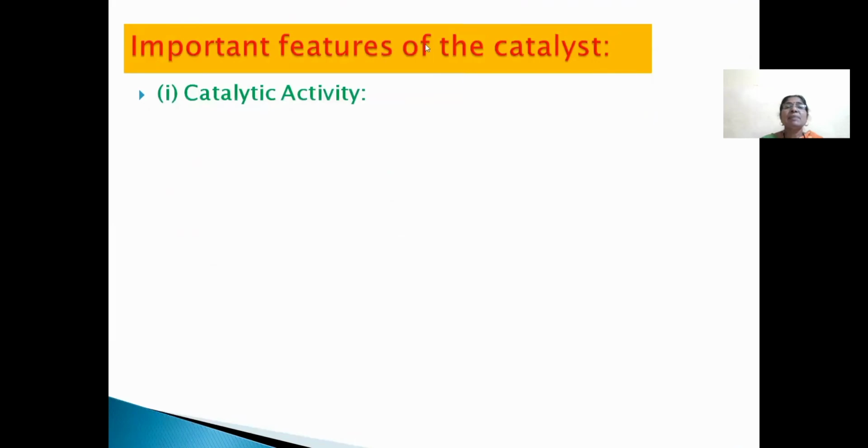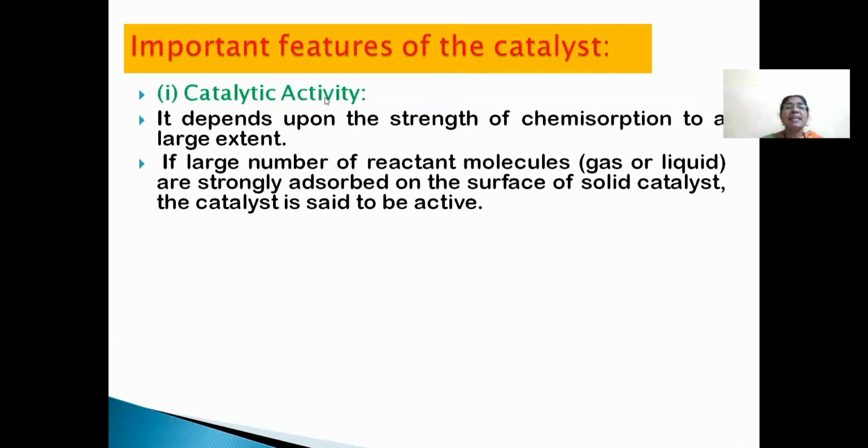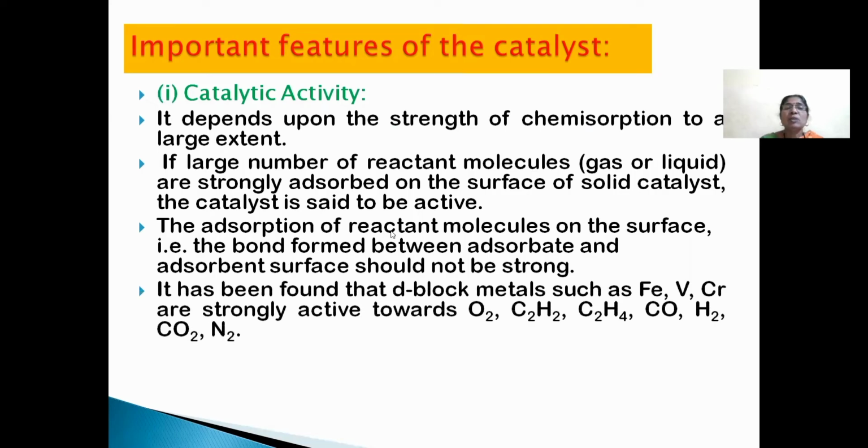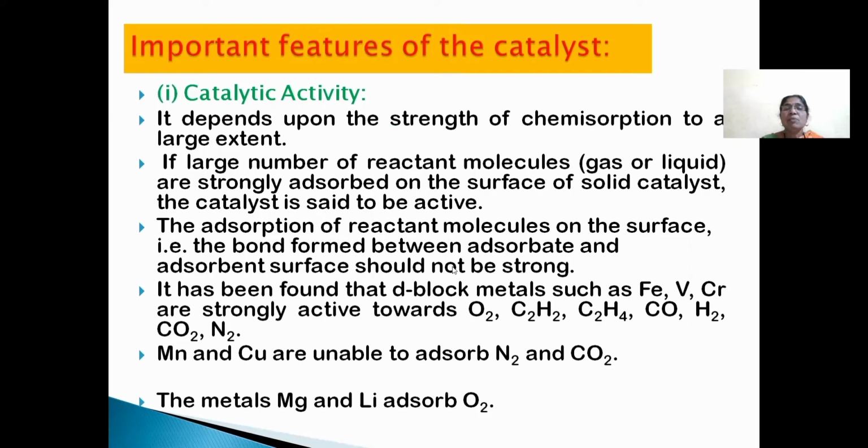Next point, important features of the catalyst. What is meant by catalytic activity? It depends upon the strength of chemisorption. Always, in the adsorption of a reactant molecule on the surface, the bond formed between adsorbate and adsorbent should not be strong. D-block metals such as iron, vanadium, chromium are strongly active towards oxygen, ethylene, acetylene, carbon monoxide, hydrogen, carbon dioxide, nitrogen. Manganese and copper are unable to adsorb nitrogen and CO2. The metals magnesium, lithium adsorb oxygen.